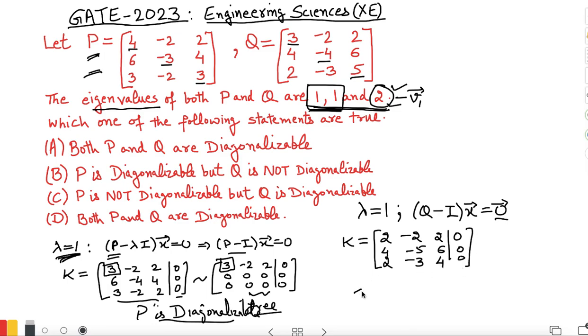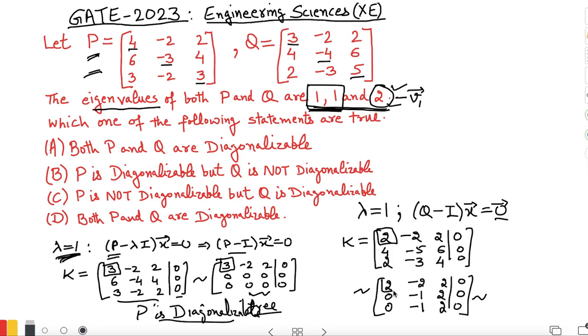So again if I apply elementary row operations, I know this is my first pivot position, so I will try to eliminate these two elements. So row 2 minus 2 times row 1. Okay. Row 1 remains the same, 2, minus 2, 2, 0. Then 4 minus 4 is 0, minus 5 plus 4 will be minus 1, and 6 minus 4 will be 2, 0. Third row minus first row, so 2 minus 2 is 0. So minus 3 plus 2 is minus 1, and 4 minus 2 is 2, 0.